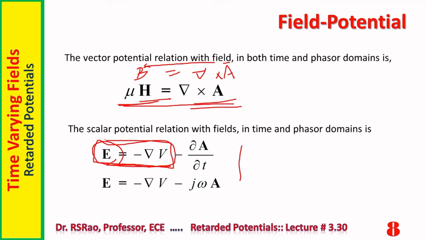This relation as it is not valid for dynamic fields. So a certain modification has been done. That modification is subtracting dou A by dou T. So E equal to minus grad V minus dou A by dou T is the electric field in terms of potentials. This is in the time domain. Of course, we can convert it into the phasor domain easily.